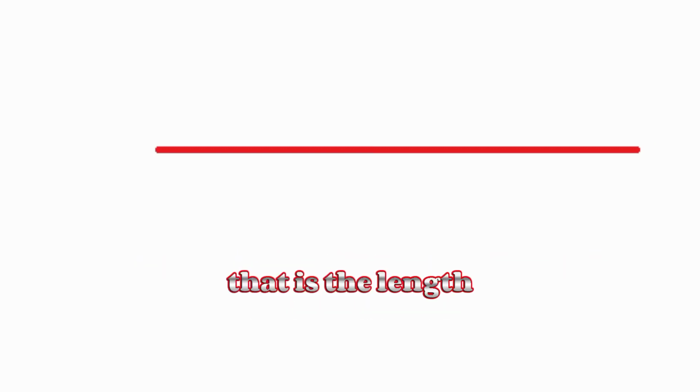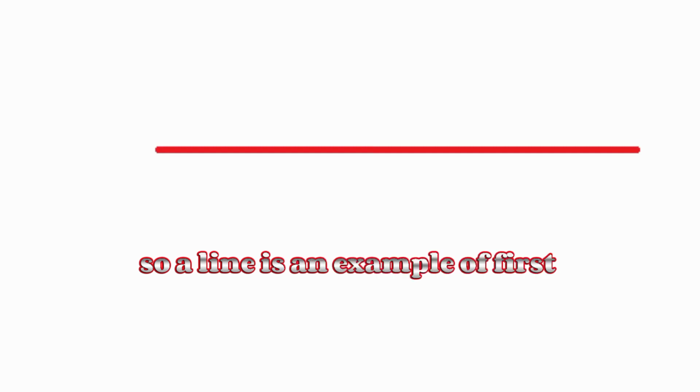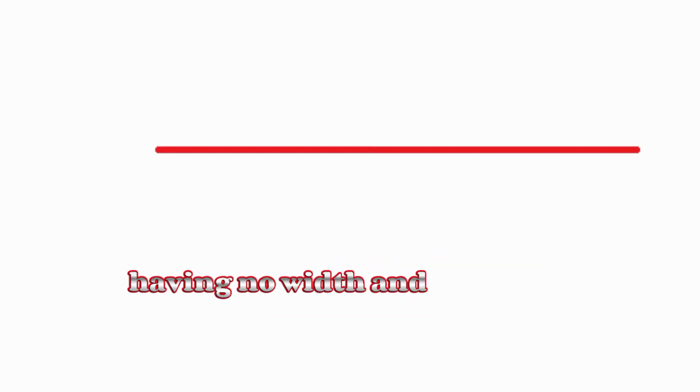Zeroth dimension. Any object having zero dimension has no length, no width, and no height. A point is an example of zeroth dimension, as it has no length, no width, and no height or depth. Now let's see what is the first dimension. Any object in first dimension has only one dimension, that is the length. If we connect 2 points, then we get a line having only one dimension. So a line is an example of first dimension having no width and no height, but only the length dimension.